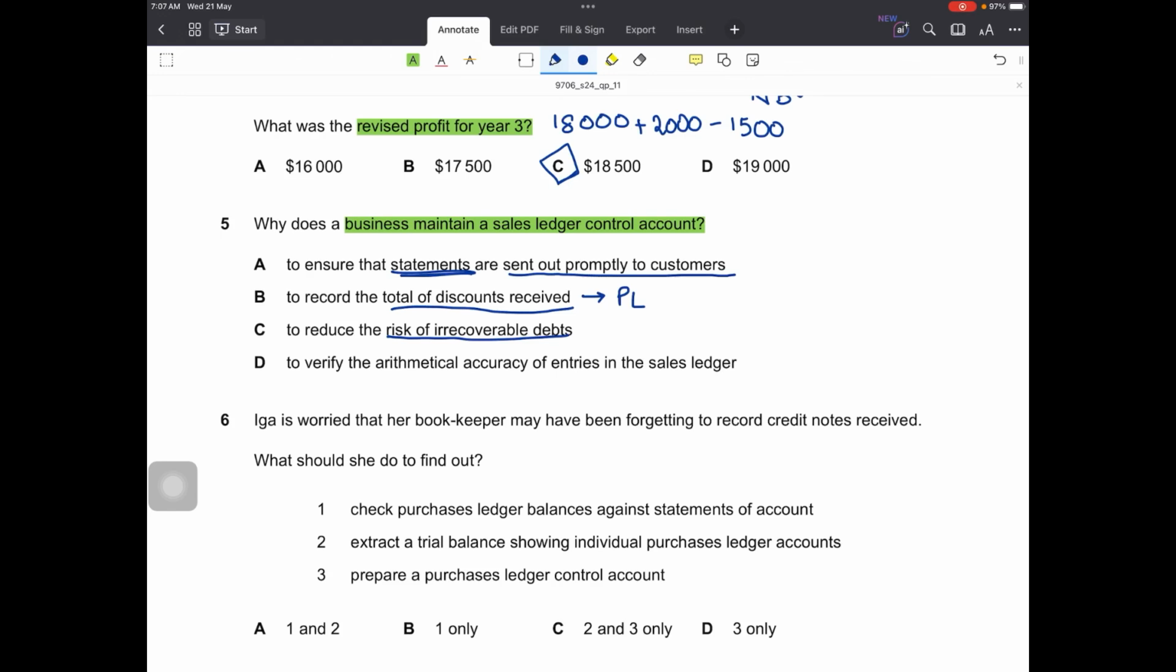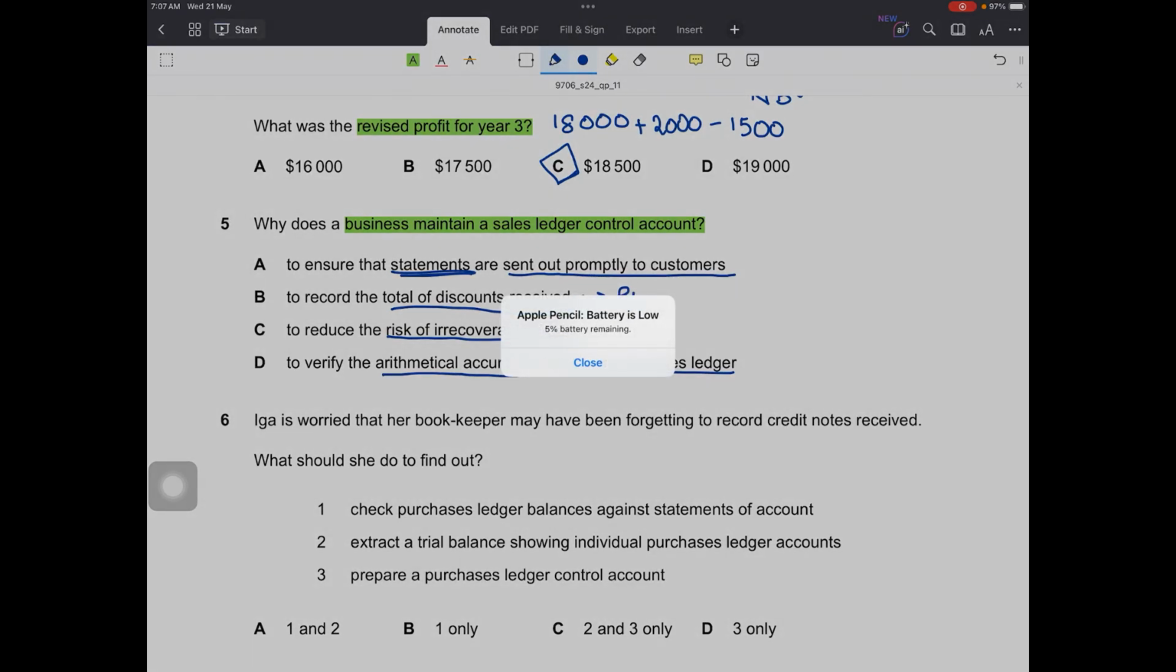The main reason for preparing SLCA is to check the arithmetical accuracy of the sales ledger, as we match the entries made in the sales ledger with the ones that are recorded in the day books, and any discrepancy is then found and corrected.